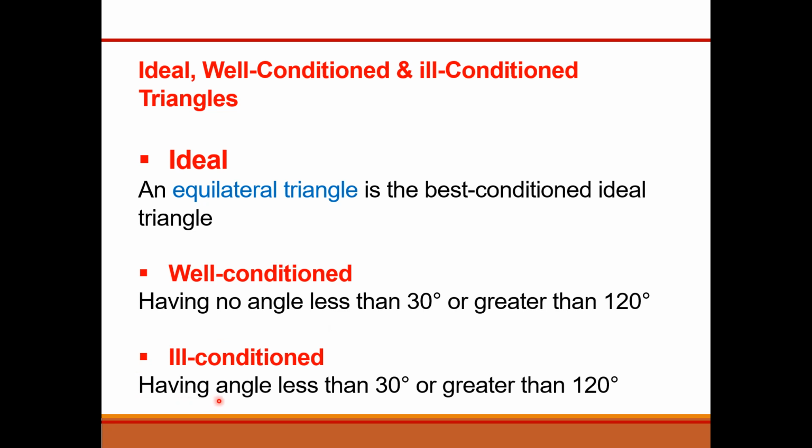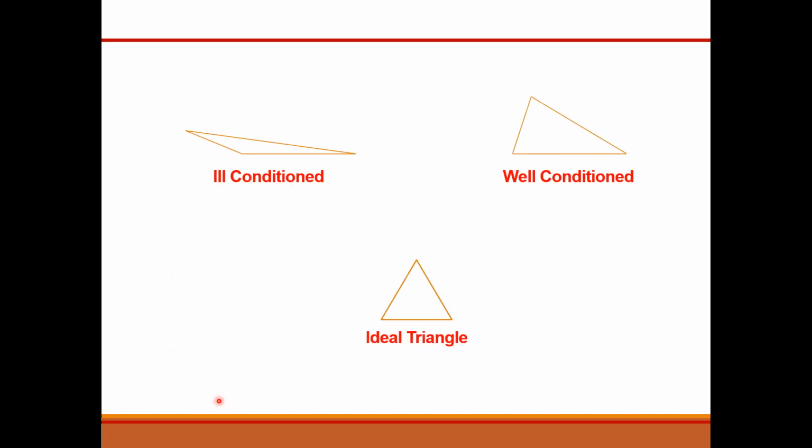An ill-conditioned triangle is one having an angle less than 30 degrees or greater than 120 degrees. These are simple figures to illustrate the concept behind the different kinds of triangles.